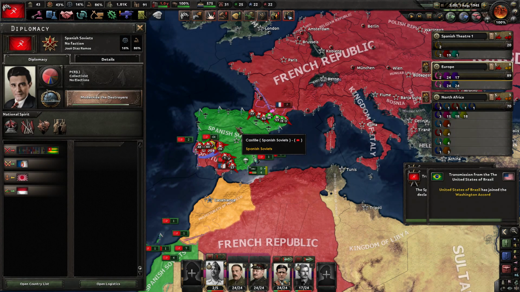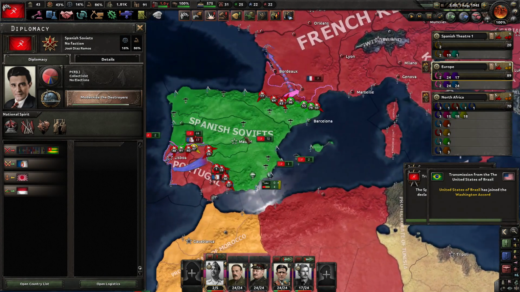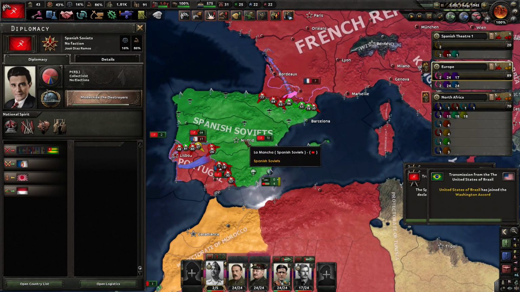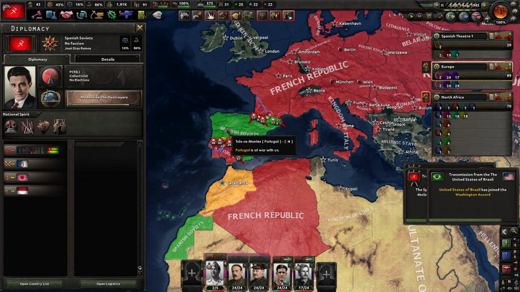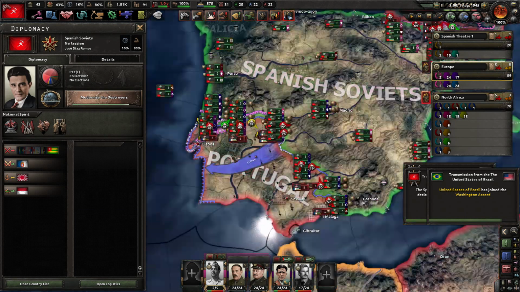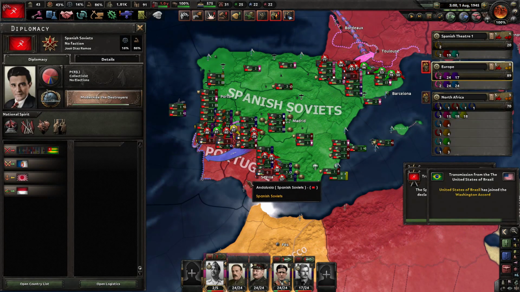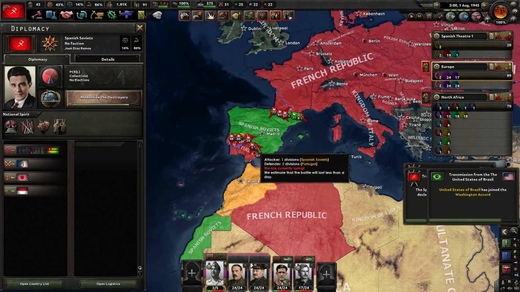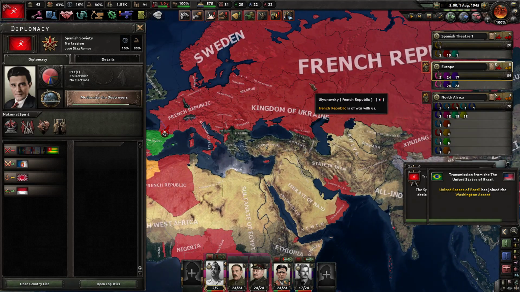Well, Spain has gone crazy and they have also declared war on the French Republic, but in my opinion that was a big mistake, as France will just squish them down and will finally be able to control the Iberian Peninsula as well. Also Portugal has survived and it's now on its counteroffensive, covering the southern coast of Spain, so Spanish Soviets will die just like their counterparts did in Eastern Europe, to be exact, in Moscow.